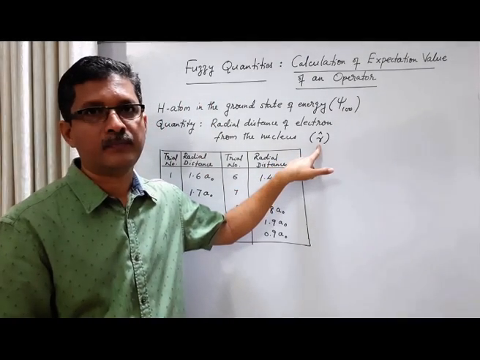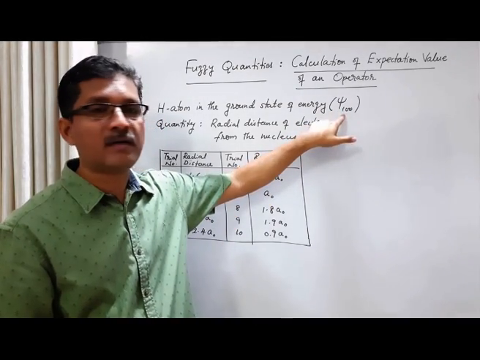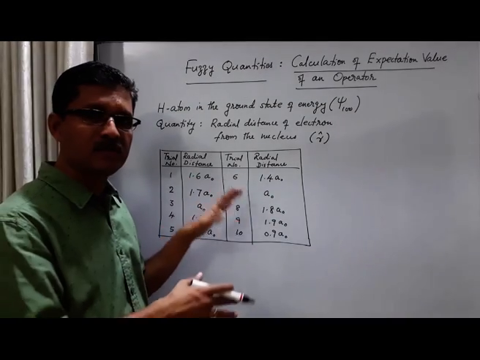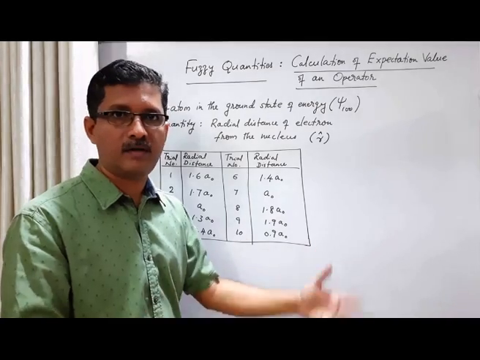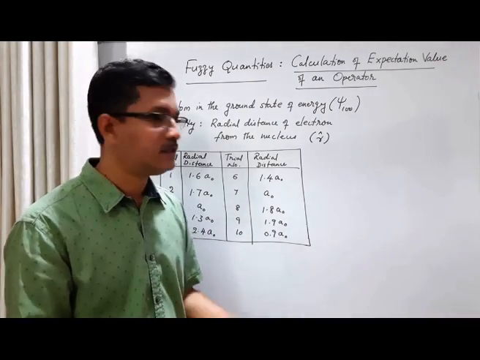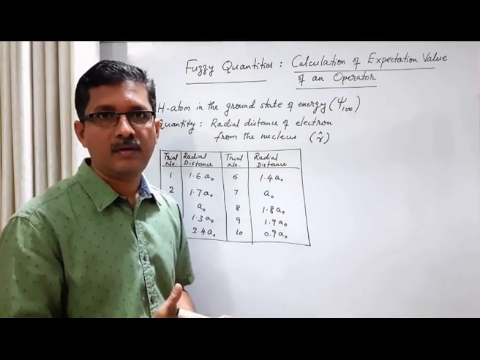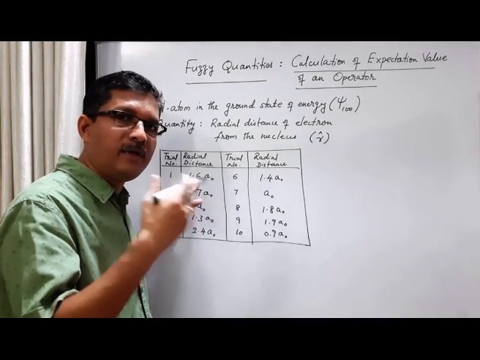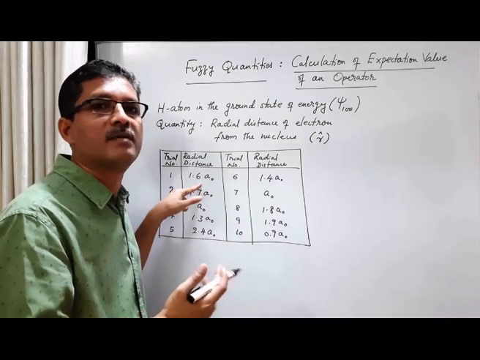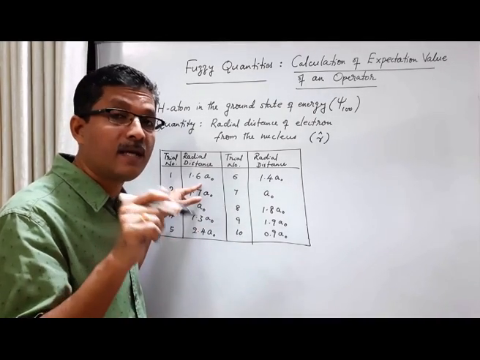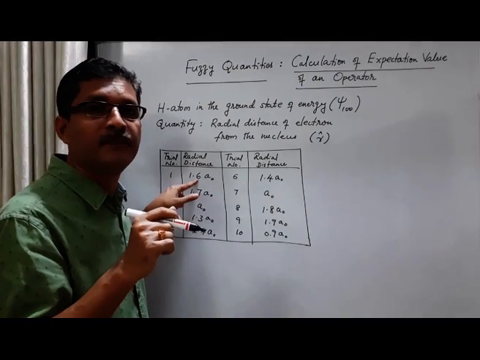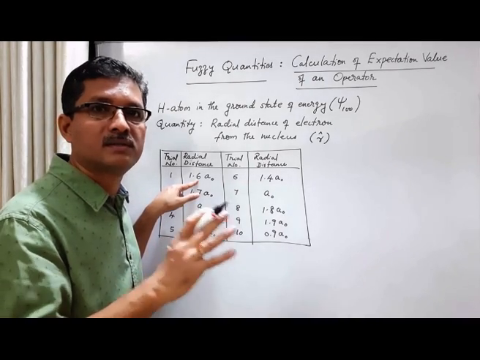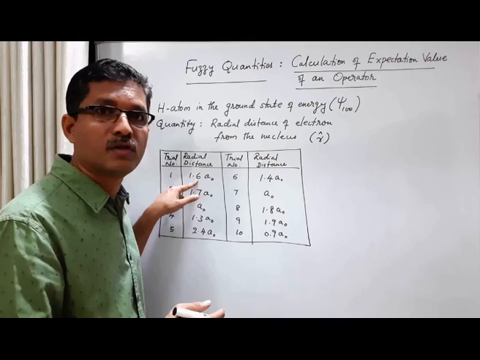Eigenstate of the position operator. If it continued to remain in the ground state of energy, we should get something like this. Not necessarily these values, but in each trial we should get a different value, a different eigenvalue of the position operator. But after the first trial, we get this value, and if we repeat the measurement in the same system, we continue to get the same value. If we do any number of trials in the same member of the ensemble, we continue to get the same eigenvalue, 1.680. So it means that now the system has somehow come to the eigenstate of the position operator